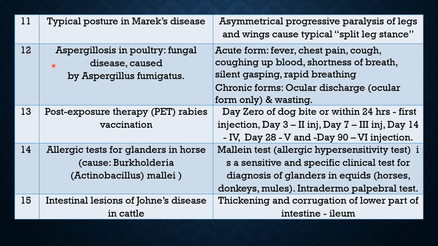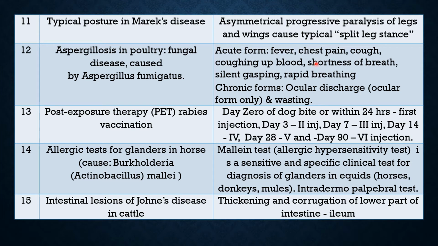Question 12. Aspergillosis in poultry. This is a fungal disease caused by Aspergillus fumigatus. In the acute form, there is fever, there is chest pain because aspergillosis produces nodules and inflammation in the lung.